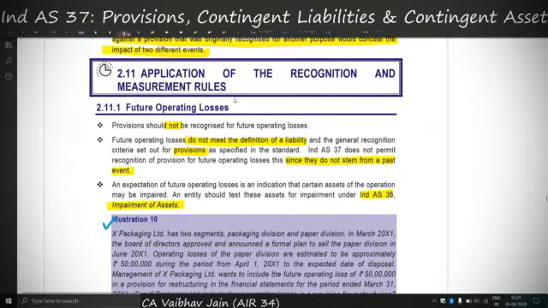2.11 says application of recognition and measurement rules. So the first topic is future operating losses. See, the future operating losses will occur in the future. They do not depend on any past event, and because they do not depend on any past event, therefore no provision can be made for the future operating losses.